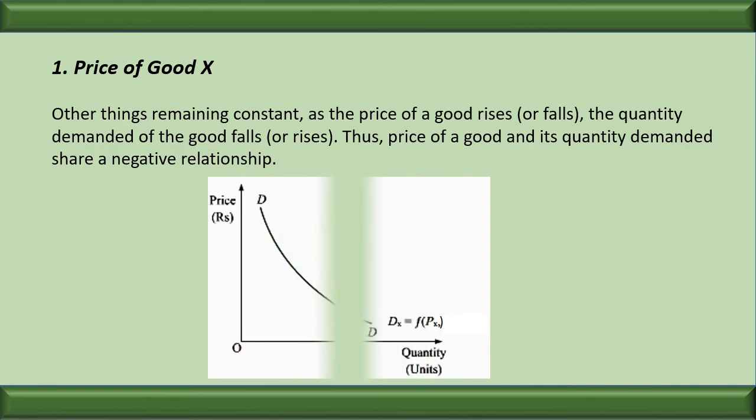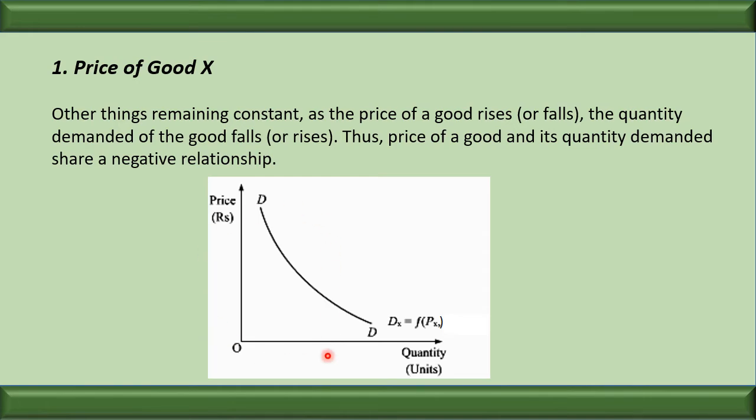The first determinant is price of the commodity. It's a very important factor affecting the demand. And remember, there always exists a negative relationship between demand and the price of the commodity. What it means? It means that if the price of the commodity increases, the demand decreases and vice versa. In the graph, we can see that the curve is falling down from left to right. What it means? It means that if the price increases, the demand is decreasing, or when the price decreases, demand is increasing, and vice versa.